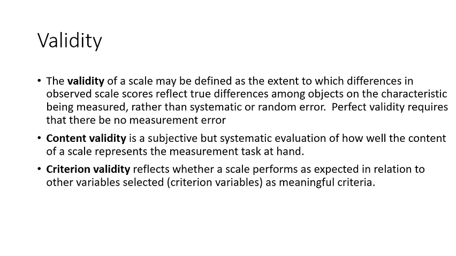I gave you the example of customer satisfaction and customer loyalty. These are two separate constructs, or two separate variables. So they may not match with each other. They must be different from each other. That is what criterion validity discusses: whether a scale performs as expected in relation to other variables. Customer satisfaction is something else and customer loyalty is something else.